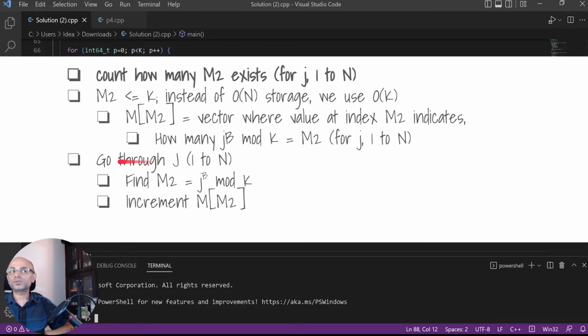So by going through j from 1 to n and computing this, we are creating information about the behavior of j, but using only a storage of order of k, because m2 is less than k.